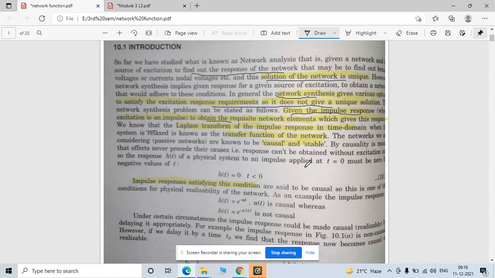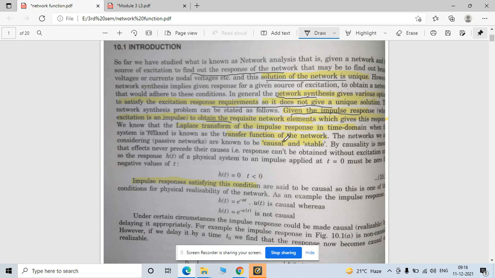In the time domain there are different conditions we have to apply, but in the Laplace domain there is only one thing to apply: convert all parameters into the S domain and find the response in the Laplace domain. Later you can also take the inverse Laplace and find your response in the time domain.